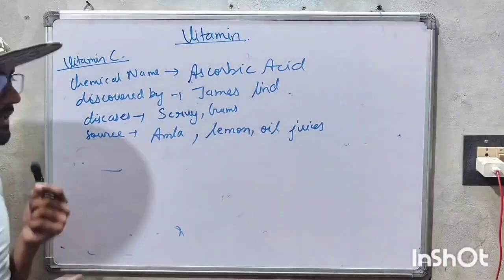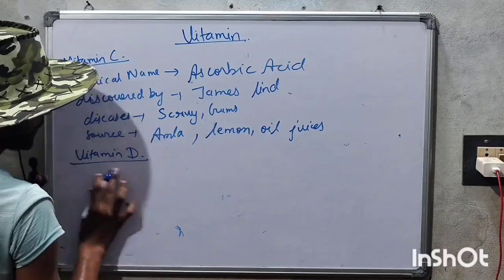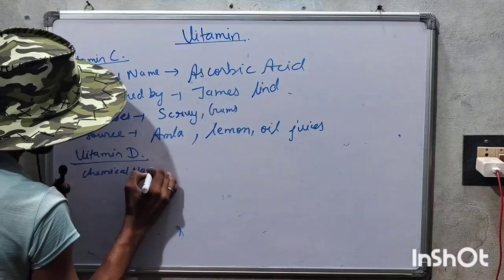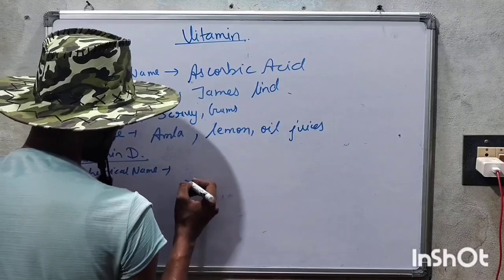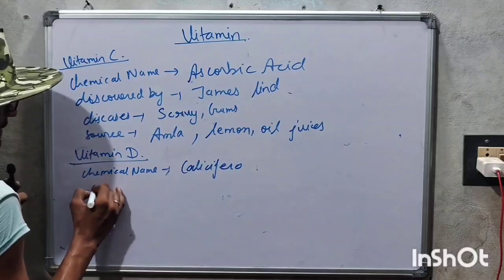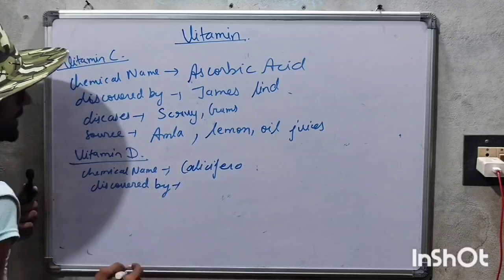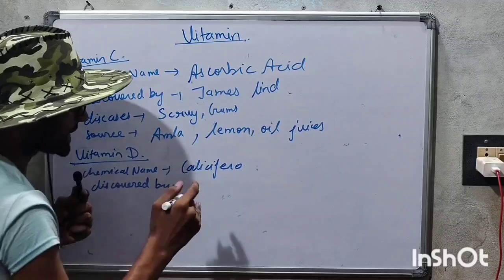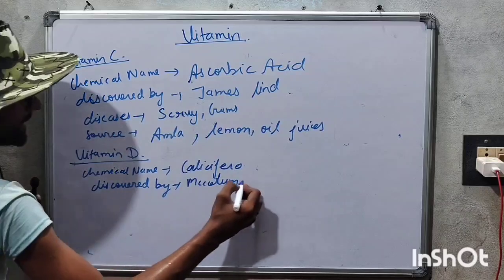And now we will talk about vitamin D. Now we are talking about vitamin D and its chemical name. Its chemical name is calciferol, and it was discovered by only one scientist, McCollum, in 1930.